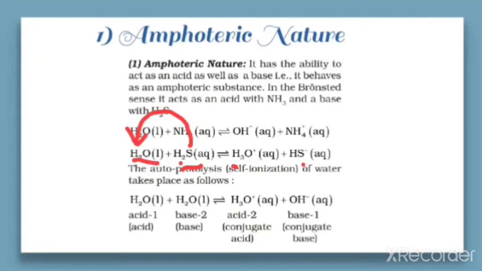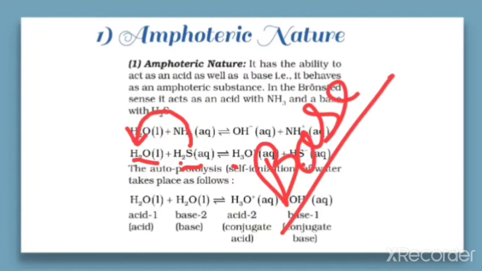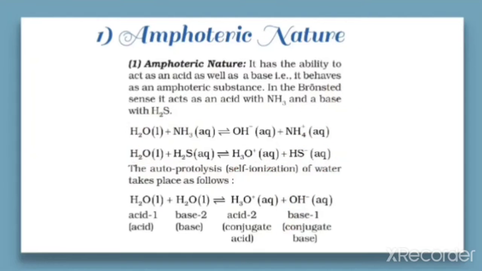So in this equation, water is acting as a base because it accepts the proton. So these two equations show that water can act as an acid as well as a base. So these equations are showing the amphoteric nature of water.